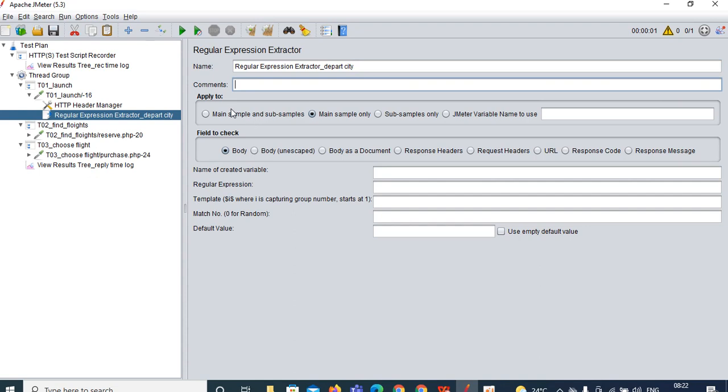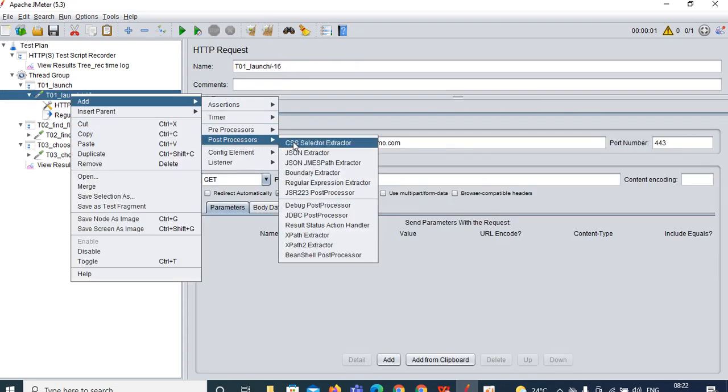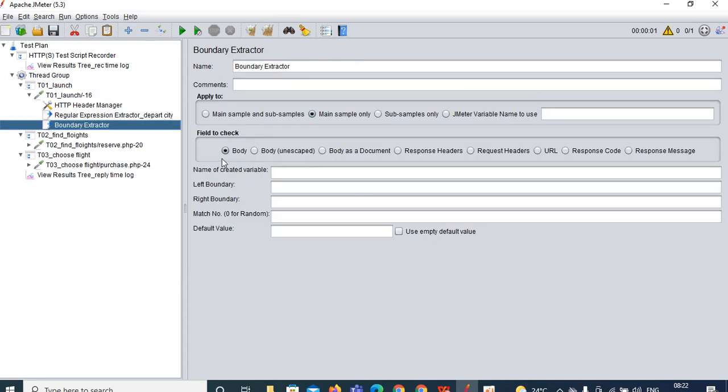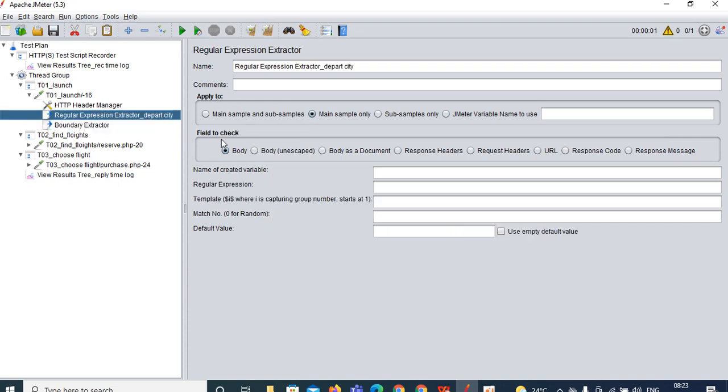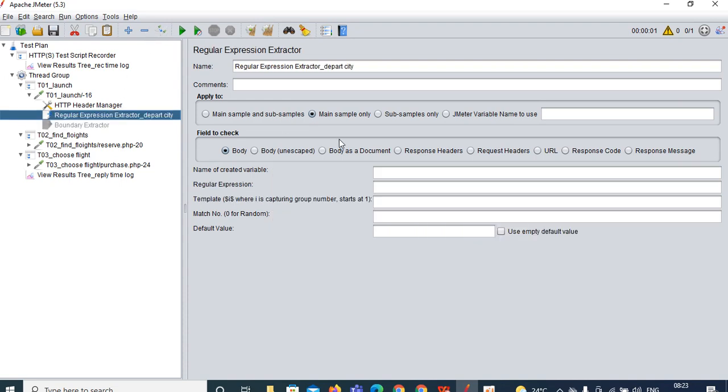Apply to and field to check, those two are common to the boundary extractor and the regular expression extractor. For both those are common. See, this is the boundary extractor which we discussed yesterday. Apply to and field to check, those two are common. There are no changes in that property. Okay, same thing. Coming to regular expression, this is the name of the created variable.